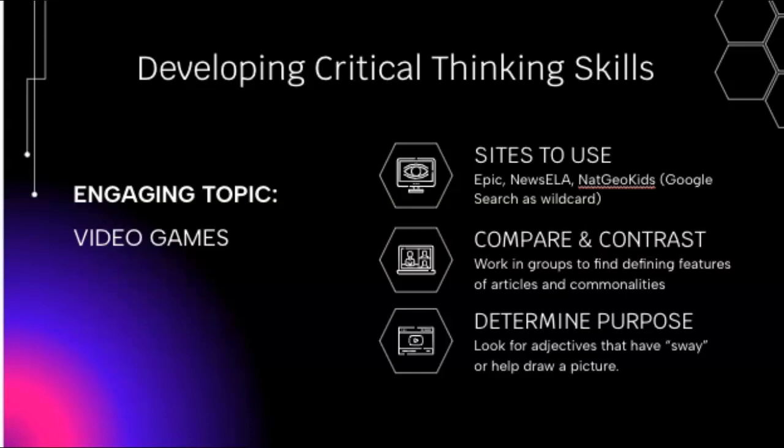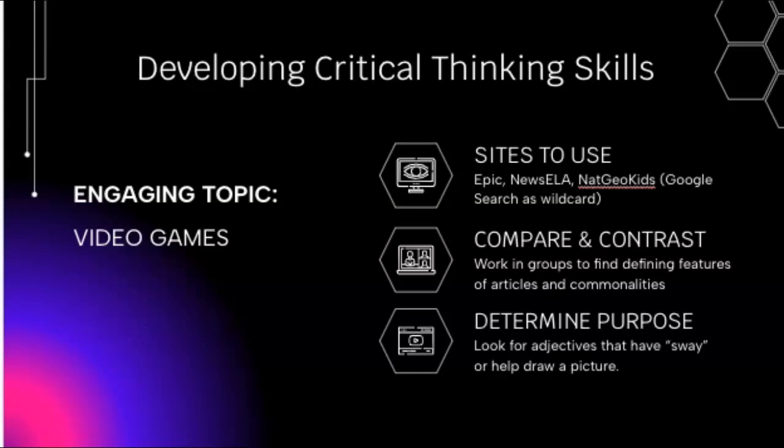To develop the critical thinking skills, students will look up an engaging topic like video games, for example, using sites such as Epic Books, Newsela, and Nat Geo Kids, and then be shown a difference between reliable and unreliable sources using something found in a Google search as a wildcard to compare them to.